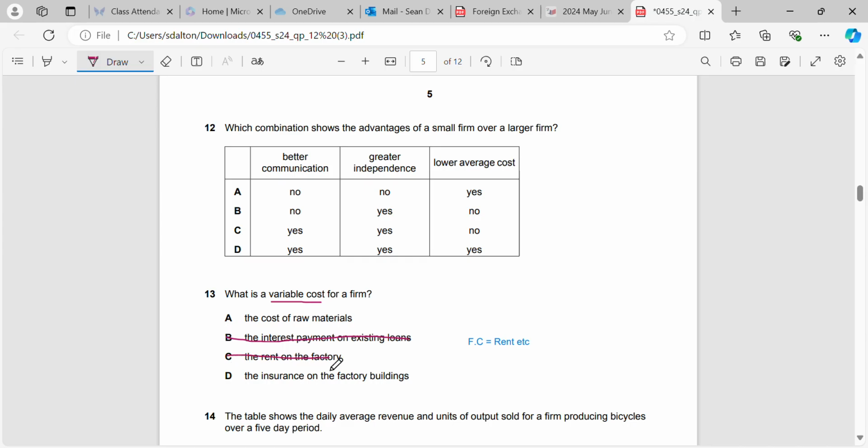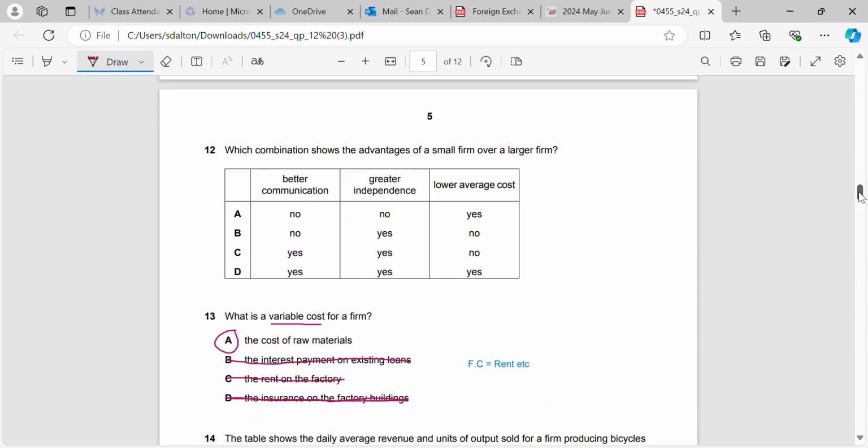The rent we've already described there will be a fixed cost. They pay the same amount every month, and they're also going to pay the same amount on the insurance of the factory buildings over a year and probably renewed on a yearly basis. However, the cost of raw materials, they will change from month to month, depending on the conditions of demand and supply for those raw materials themselves.